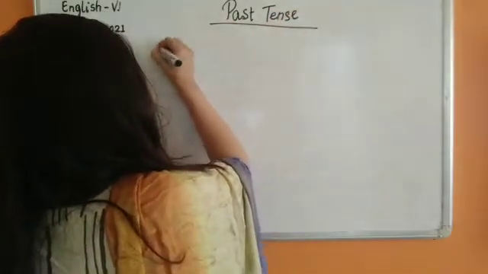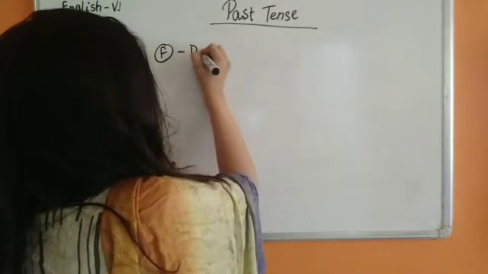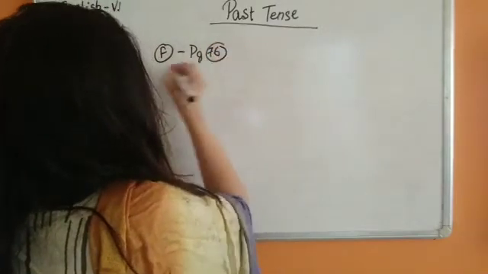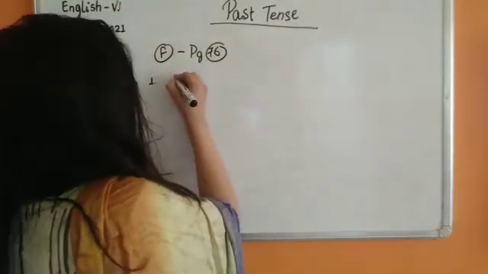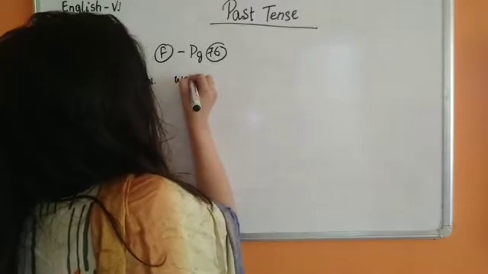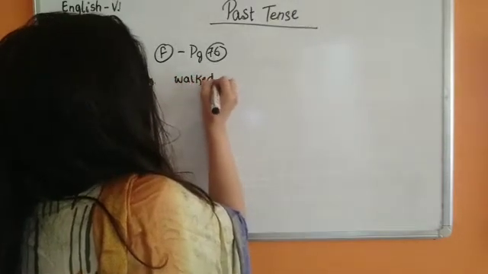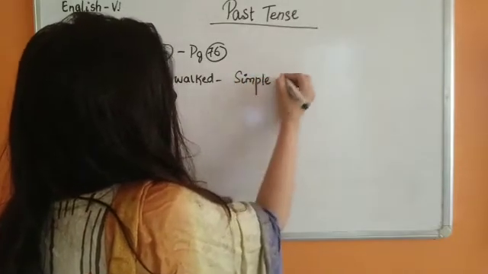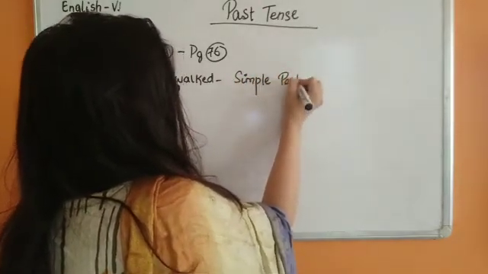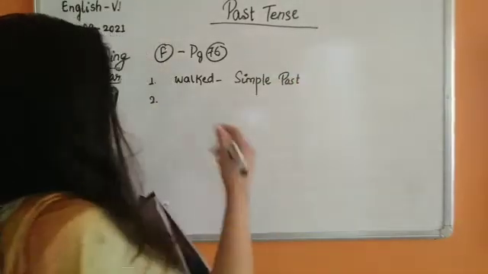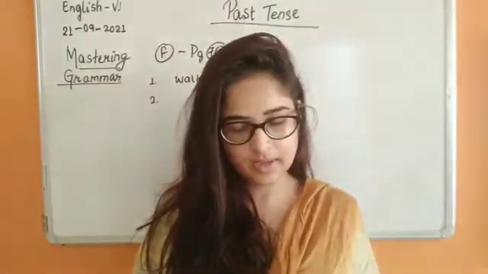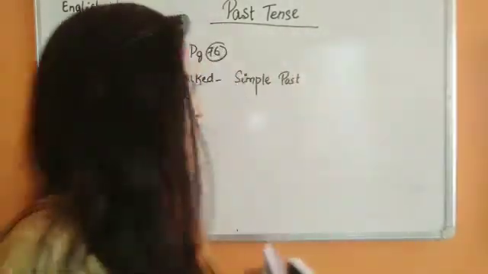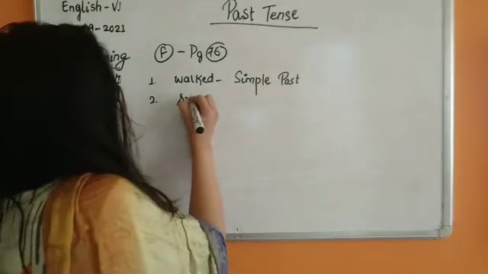And exercise F on page number 76. Number 1. Walked is simple past. Number 2. The stranger smiled at the little boy. Smiled will be our simple past.